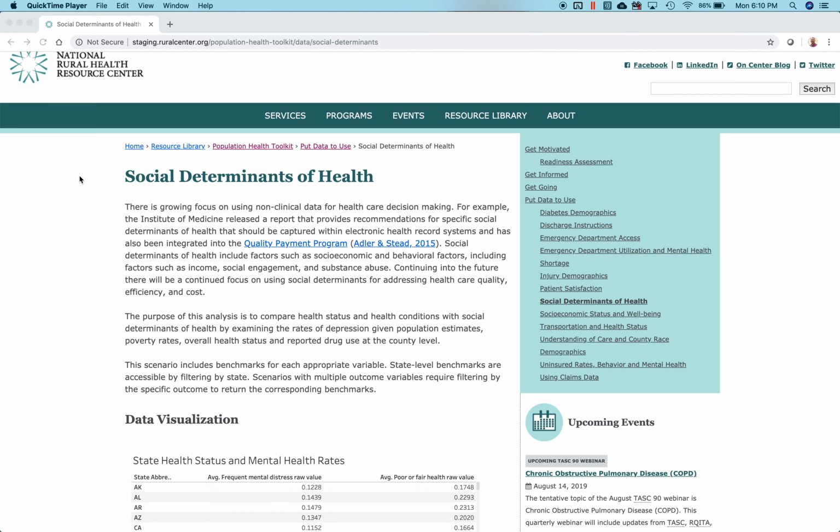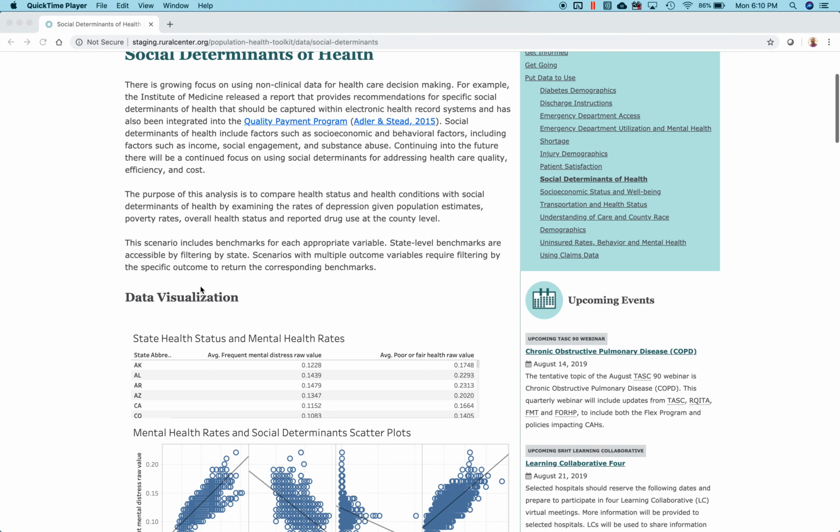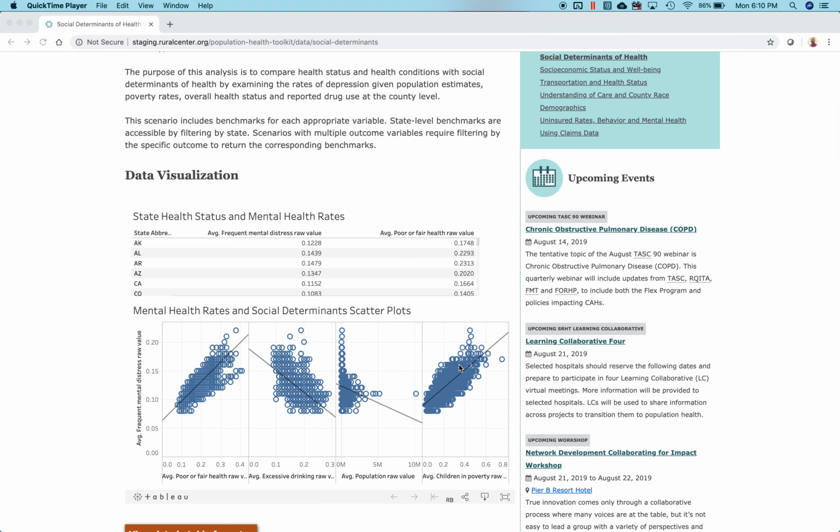The purpose of this analysis is to compare health status and health conditions with social determinants of health by examining the rates of depression, giving population estimates, poverty rates, overall health status, and reported drug use at the county level. For the data visualization, it is recommended that you enter full screen mode by clicking the icon in the lower right corner.